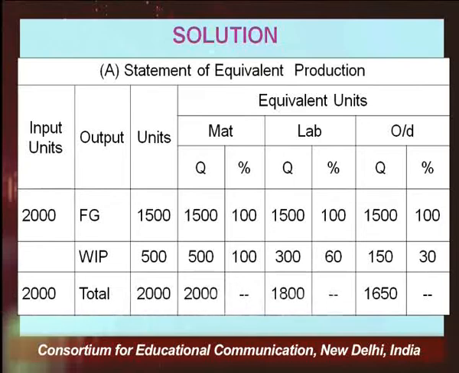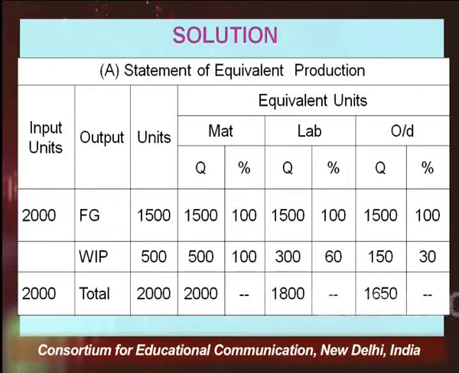Right? Now, I will calculate the total equivalent units of each element of cost, that is material, labor, overheads. So on account of material, as you are seeing here, the 100% completion of work in progress has taken place as well as of finished goods. So 1500 plus 500, 2000. So in terms of material, I will say equivalent units are 2000. In terms of labor, 1500, and of work in progress 300, not 500, 300, 60% of 500.